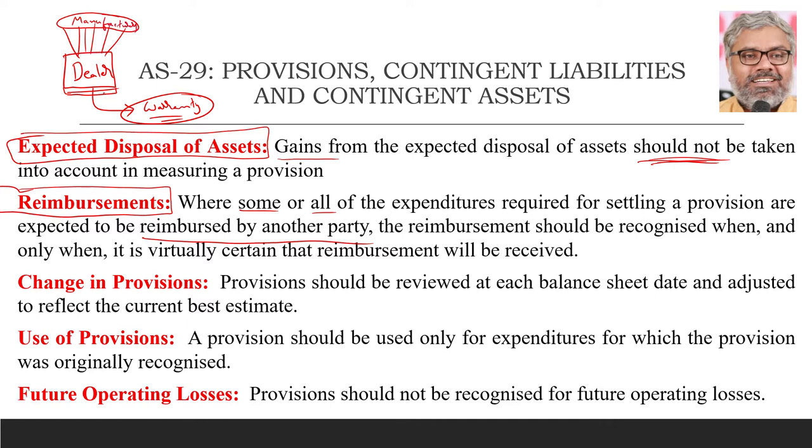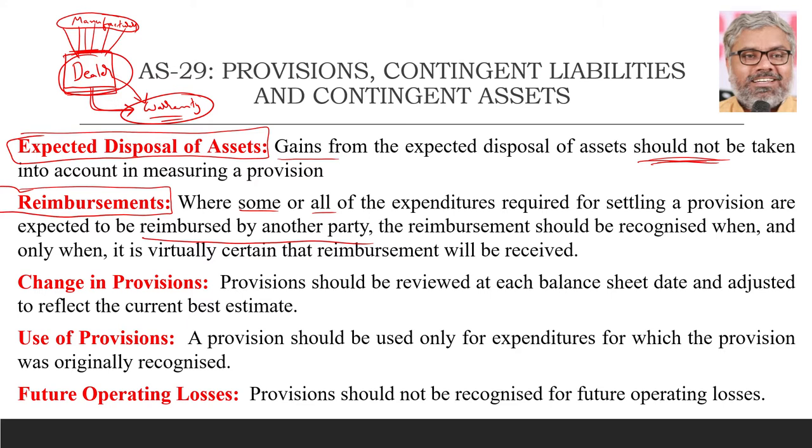He is getting a reimbursement of the expenditure that he is probably going to spend in fulfilling the warranty to his customers, but the same amount might be reimbursed by the manufacturers who are selling him these electronic goods. Then what should the dealer do? Should he create a provision for this warranty or not? He should. That is the point. But he cannot just say it will be reimbursed, so I don't have any liability in between. I'm only acting like a postman. No, he cannot say that.